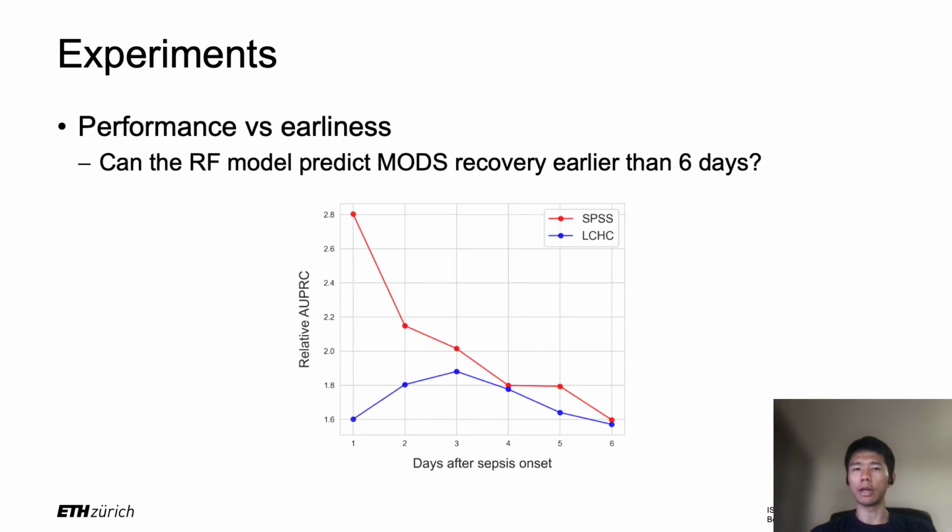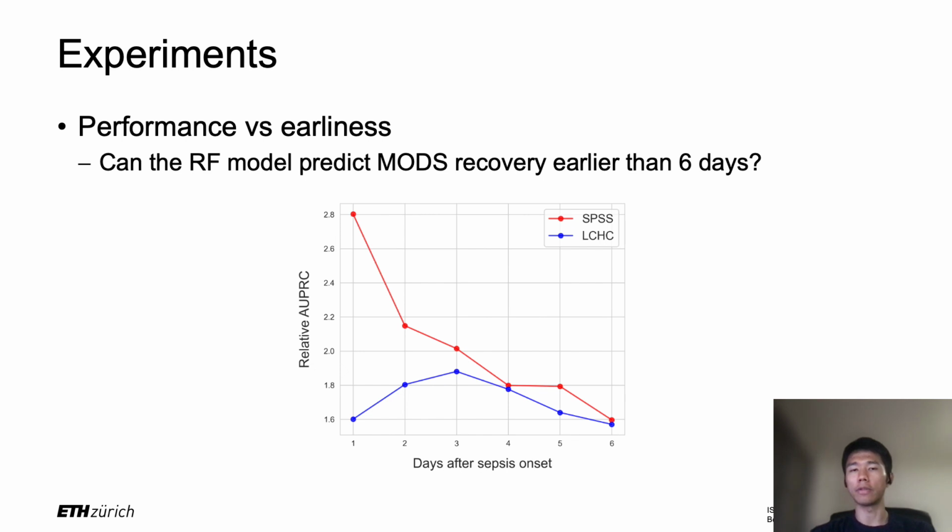Then we further analyzed whether the random forest model could predict the MARS recovery earlier than 6 days from the sepsis onset. Here we show the relative AUPRC of the predictions from different days of sepsis onset. The relative AUPRC is the absolute AUPRC divided by the positive class prevalence, and using this metric, we can have a rather fair comparison over different time points.